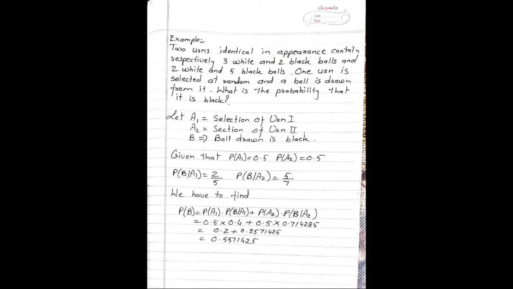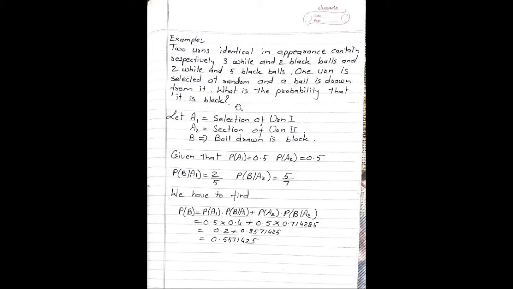Two urns identical in appearance contain respectively 3 white and 4 black balls and 2 white and 5 black balls. One urn is selected at random and a ball is drawn from it. What is the probability that it is black?